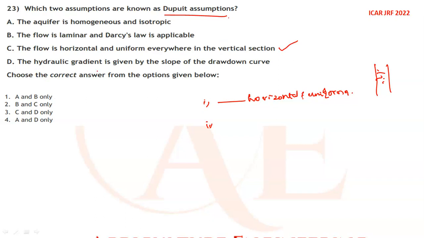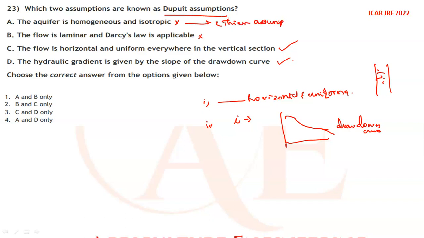And then the hydraulic gradient I is given by the slope of the drawdown curve. So this statement is also correct. The other two statements are wrong, since the aquifer is homogeneous and isotropic in Thiem's assumption. So the correct option is C and D. So option 3 is the correct answer.